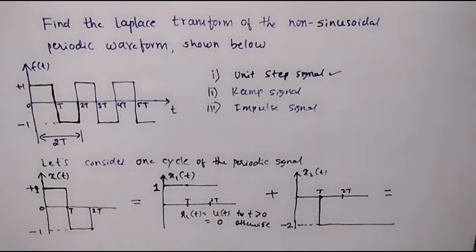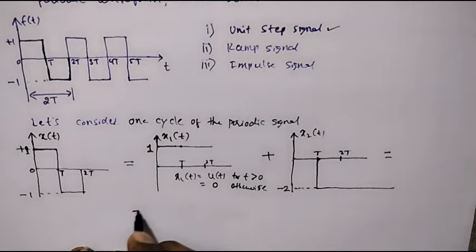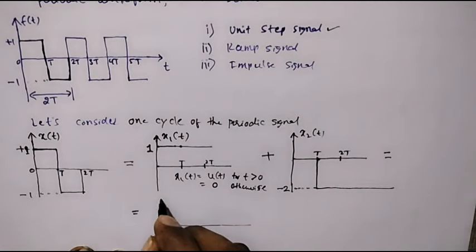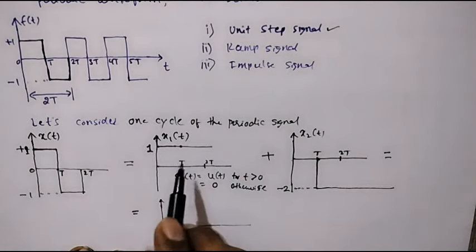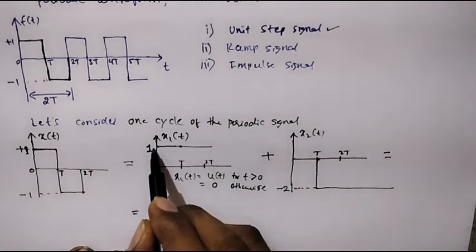Now I will draw the resultant signal here. At 0 I will add x1 of t with x2 of t. At t equal to 0 the magnitude of x1 is 1 and the magnitude of x2 is 0. So from t equal to 0 up to capital T, the magnitude is 1.